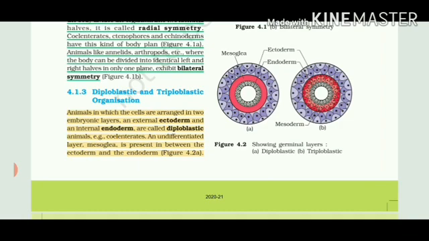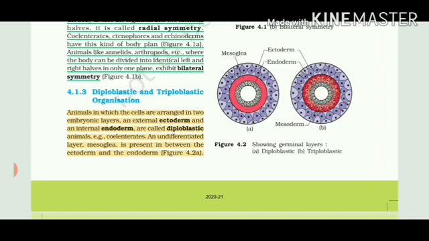Diplo means two layers. Now in the second picture in B part, you can see the outermost layer is the same, that is ectoderm. But now mesoglea is replaced by one layer called mesoderm, and then similarly followed by endoderm. So how many total layers of cells are present? 3. That's why this kind of organization is called triploblastic.